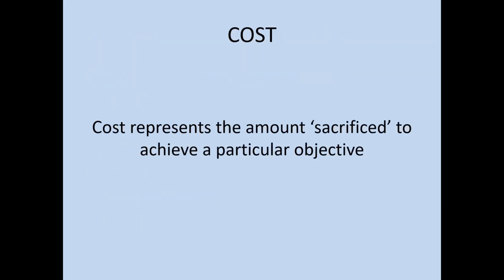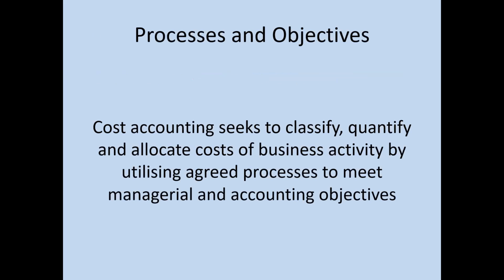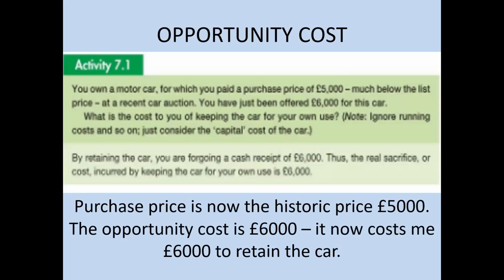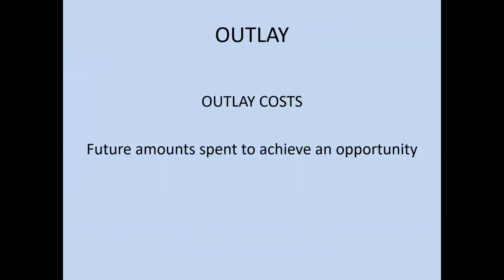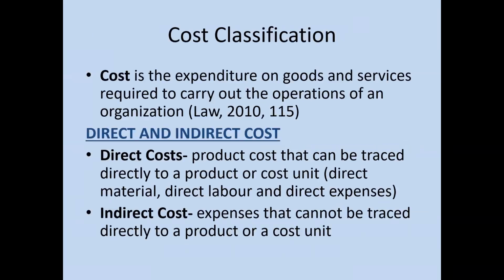Cost. What is cost? Cost represents the amount sacrificed to achieve a particular objective, or the amount that we are spending and sacrificing in order to generate revenue. Cost classification. Cost is the expenditure on goods and services required to carry out the operations of an organization. There are two different costs, direct cost and indirect cost.